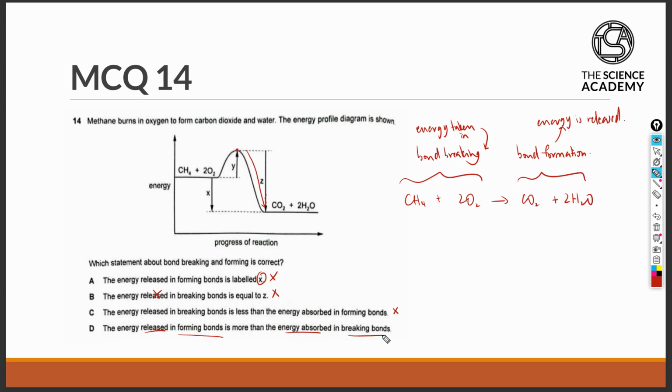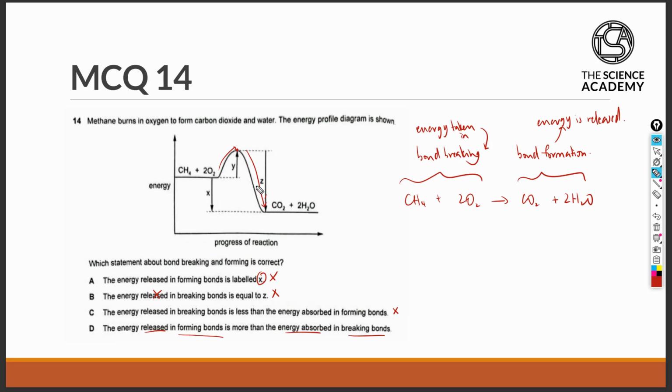The energy absorbed during bond breaking is the amount of energy gained by the reactants to the peak of the hump. The height of this hump is the activation energy, which is also the energy that must be gained by the reactants in order to overcome the barrier of the activation energy and produce the products. Therefore, the energy absorbed is the height of this hump. It is the rise in the energy level of the reactants, which is Y.